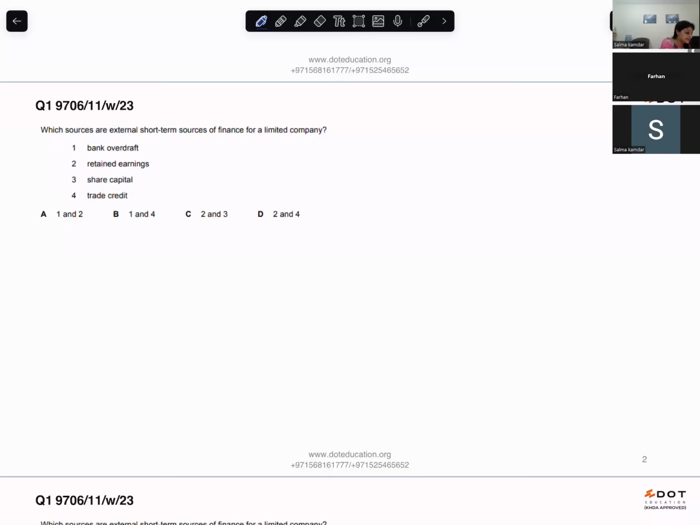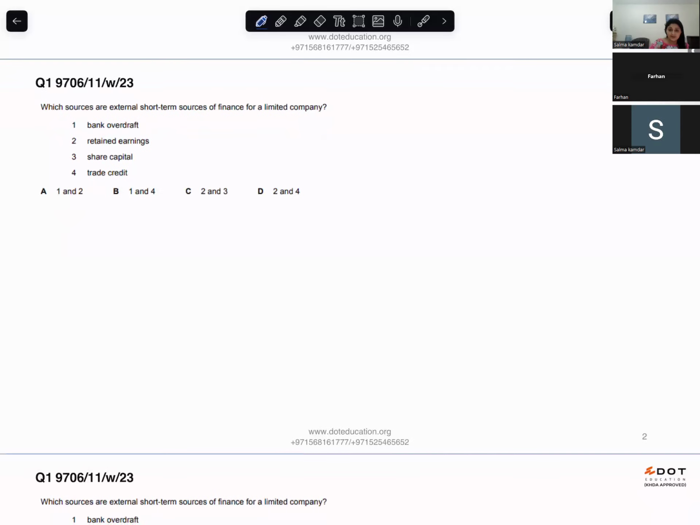So we are doing the basics of accounting MCQs. Can you please read the question, Farhan? Which sources are external short-term sources of finance for a limited company?